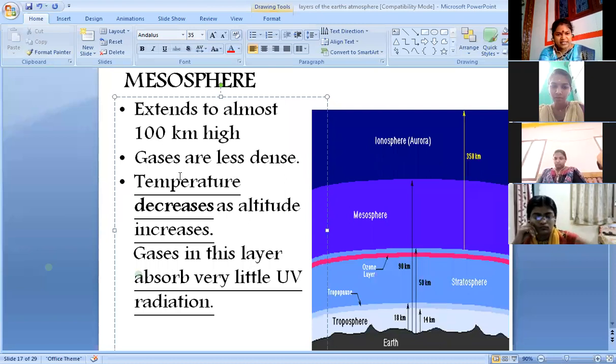It is characterized by decrease of temperature. Temperature decreases as altitude increases. Gases in this layer absorb very little ultraviolet radiation. So UV rays are absorbed in a very little manner in this.